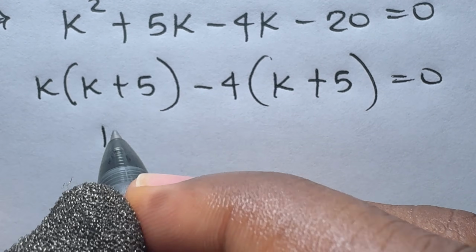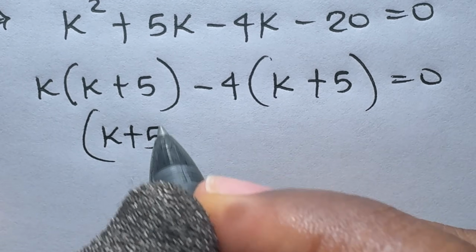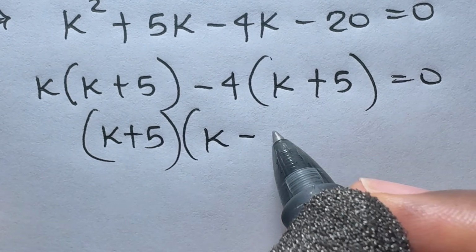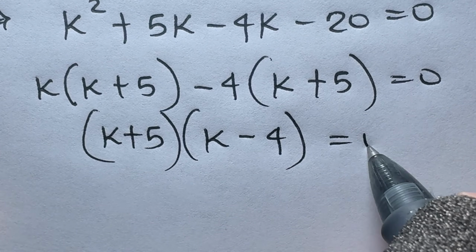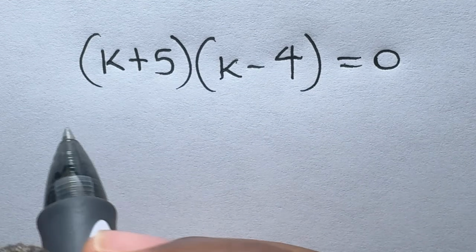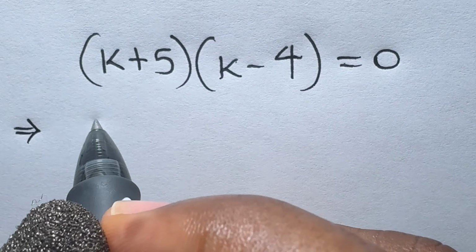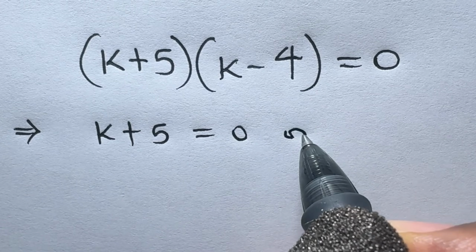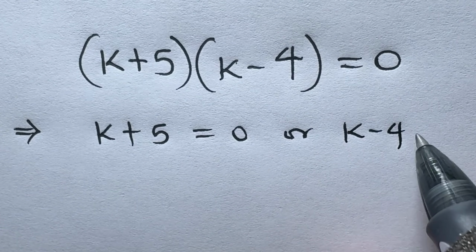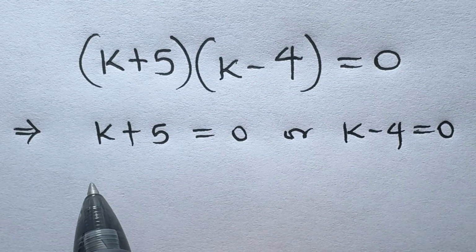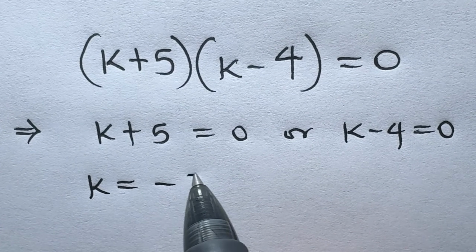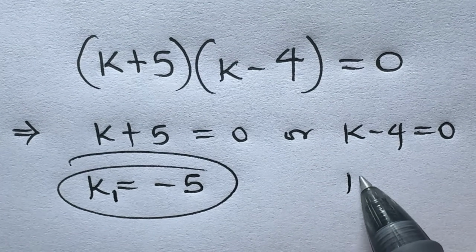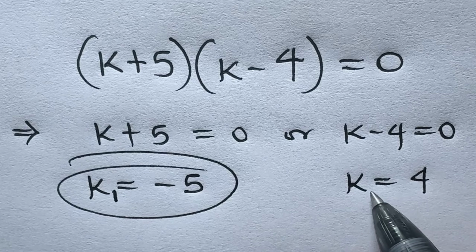So we have k plus 5, which is common, and then we are left with k minus 4 is equal to 0. This would then imply that either k plus 5 is equal to 0 or k minus 4 is equal to 0. From here we get k is equal to negative 5, which will be k1. And then from here we get k is equal to 4, which we'll call k2.